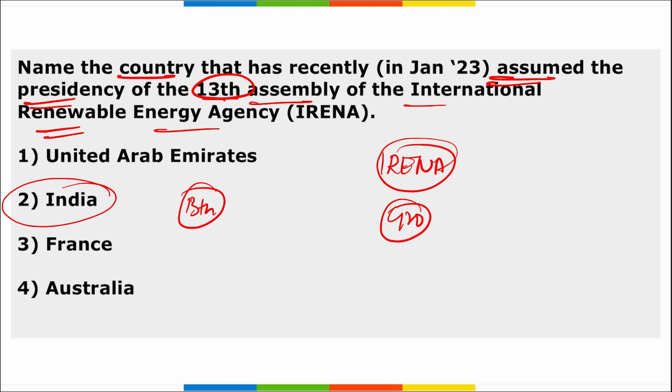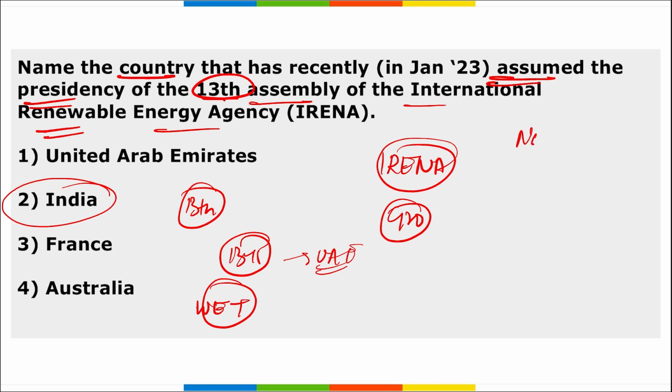Here India assumed this presidency during the 13th Assembly. This was held from 13th to 15th of January, and this was held in UAE. Here the theme of the 13th IRENA Assembly is World Energy Transition, the global stocktake, with the objective to establish energy transition. Basically here we will be talking about energy transition, and we know because of global warming most of the countries all around the world are shifting from non renewable sources of energy to renewable sources of energy.